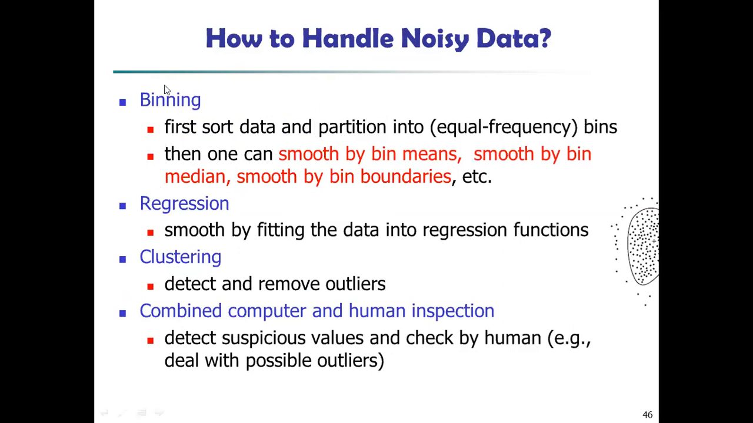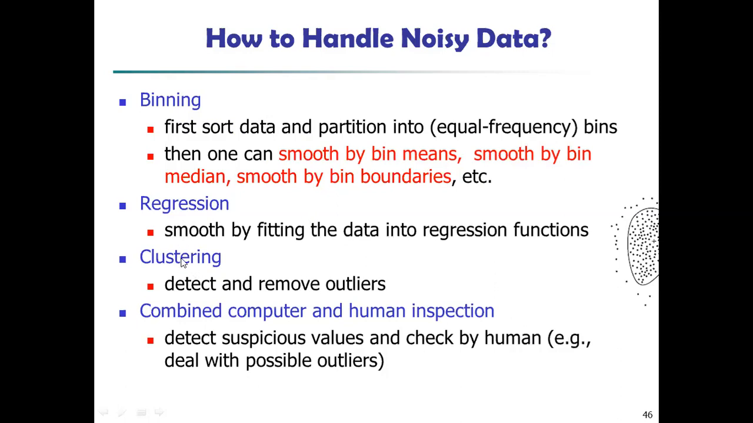It's called binning. What is binning? Smooth the sorted data by consulting its neighboring data, right? So in that, first we need to sort the data, then partition the data into equal frequency bins, and then smooth the data by using mean, median, boundaries, etc. Then next is regression. So smooth the data by fitting the data into regression functions.